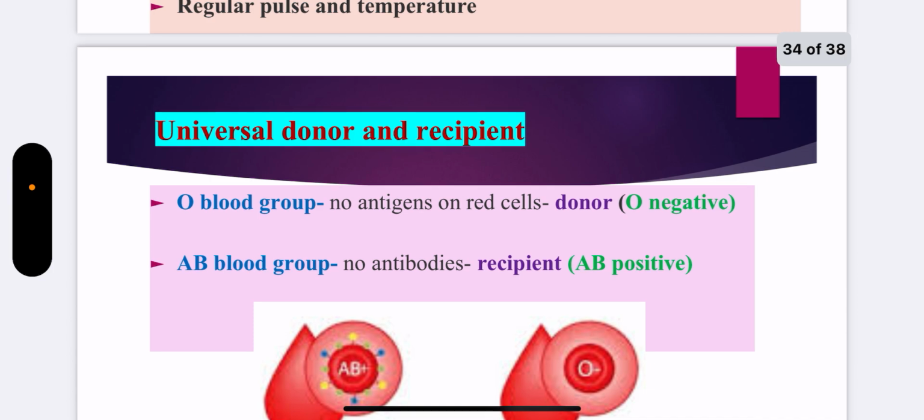Now there are two terms, universal donor and universal recipient. O blood group, basically O negative, is the universal donor. AB positive is the universal recipient.